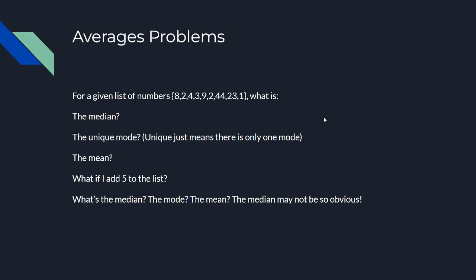So I'm just going to give you a bit of time to pause the video to solve for the averages here. So for some given list of numbers, you can see the list there. What is the median, the mode, the mean, and if I add 5 to the list, what is the median, the mode, and the mean? So the median may be not so obvious for this second question right here, but I'll give you 5 seconds to pause the video.